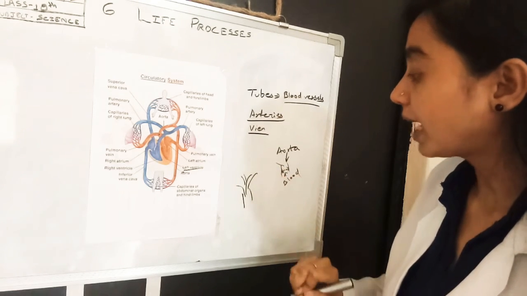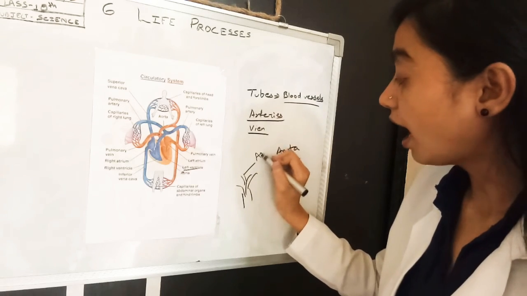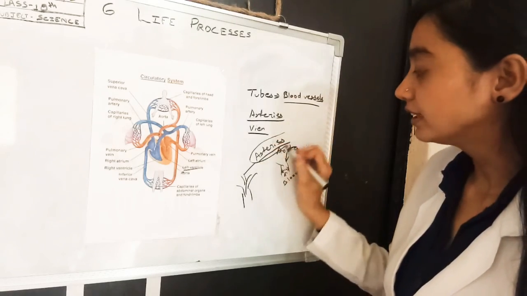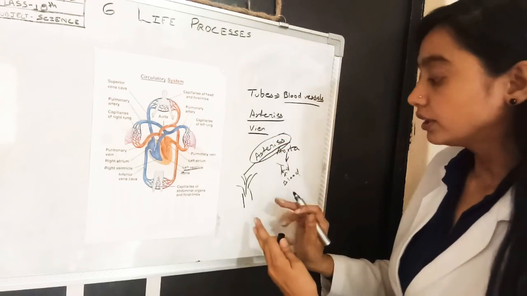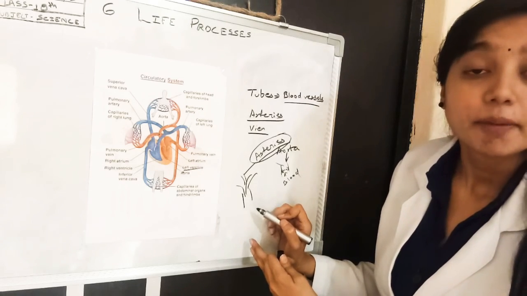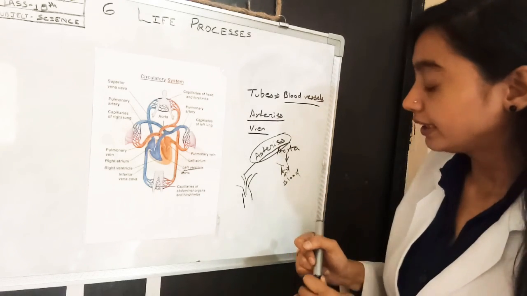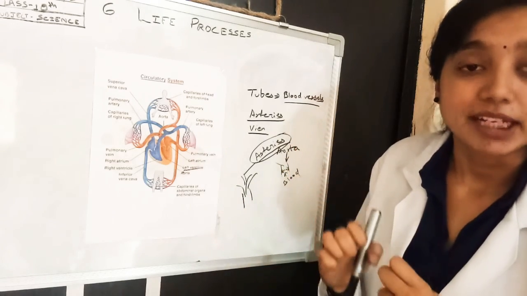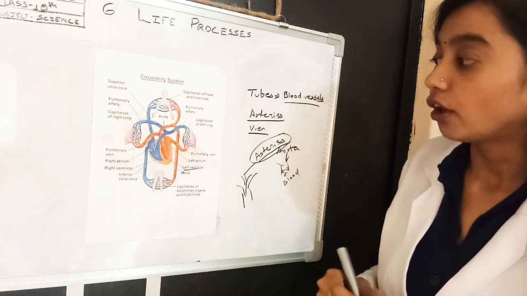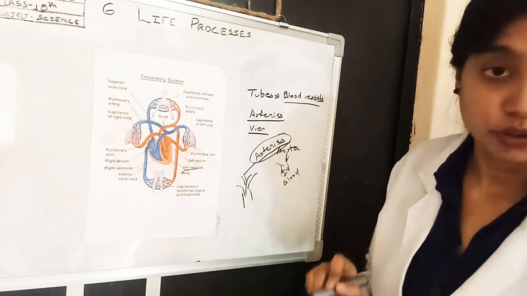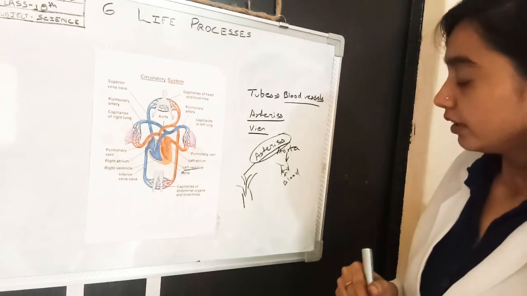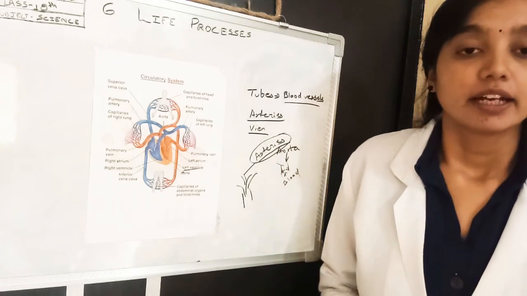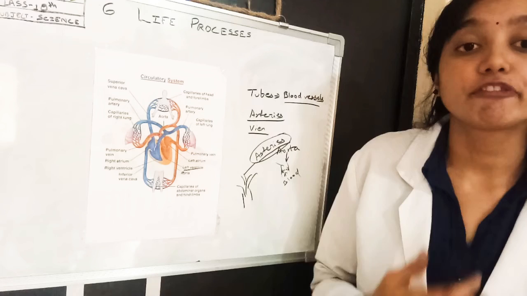Later this aorta gets bifurcated into several branches. These branches are called arteries. The wall of arteries is also thick because the blood is coming at a particular pressure. That's why it should also have strength to regulate and cope with the pressure of the blood coming from the heart, the left ventricle. And what is the function of an artery? An artery carries blood from the heart.